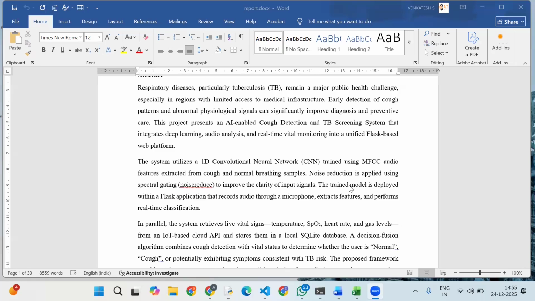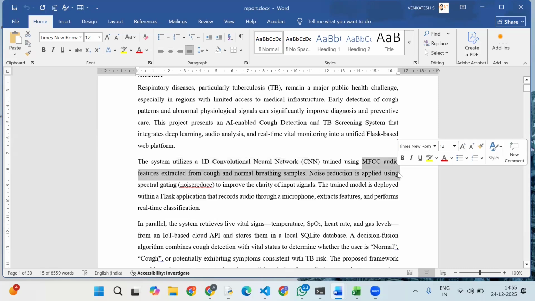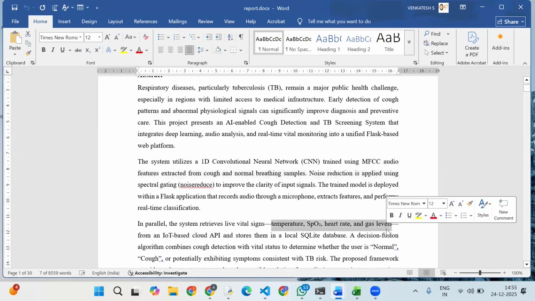However, in existing systems, cough analysis and vital monitoring are treated separately and mostly rely on manual observation. To address this gap, this project proposes an AI-enabled non-invasive screening system that integrates deep learning based cough detection with IoT based real time vital monitoring. The system uses a convolutional neural network, CNN, trained on MFCC audio features to automatically detect cough sounds. At the same time, vital parameters such as temperature, SpO2, heart rate, and gas levels are collected through IoT sensors.